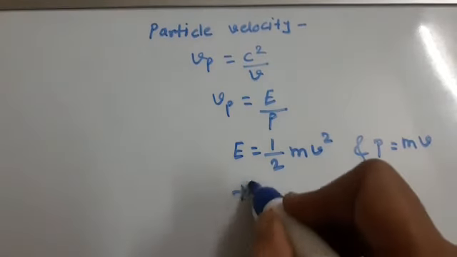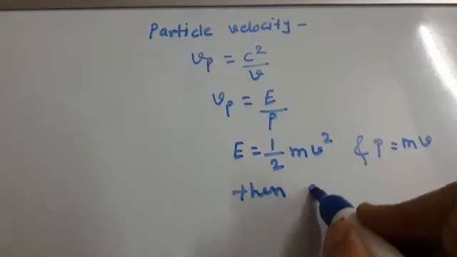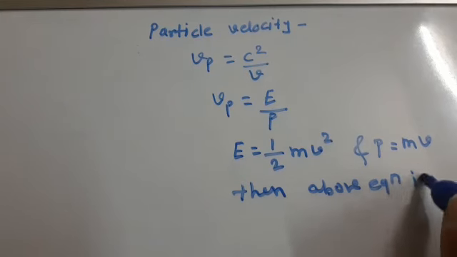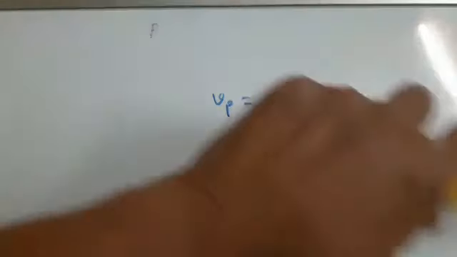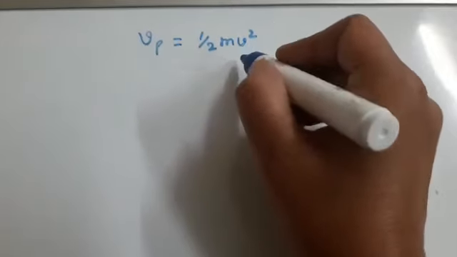Then the above equation is Vp is equal to 1/2 mv square, because Vp is equal to E by p.